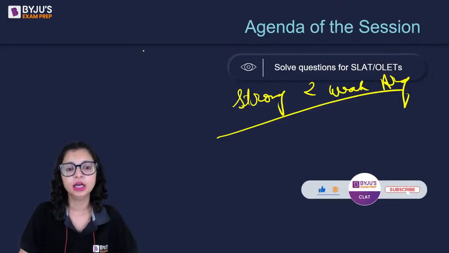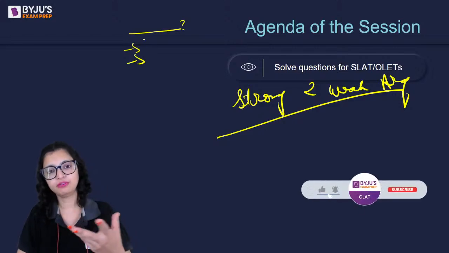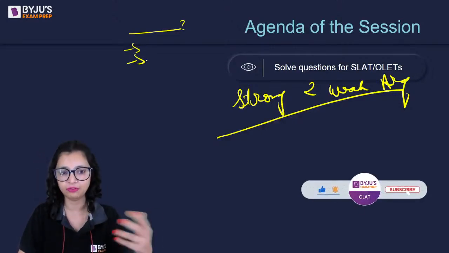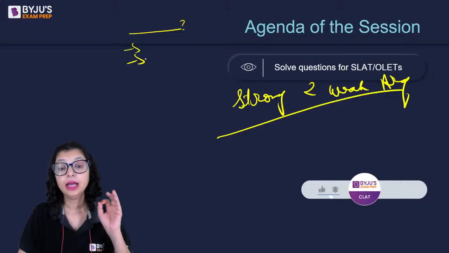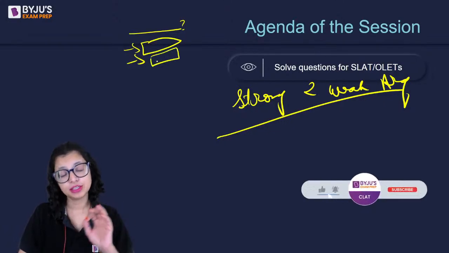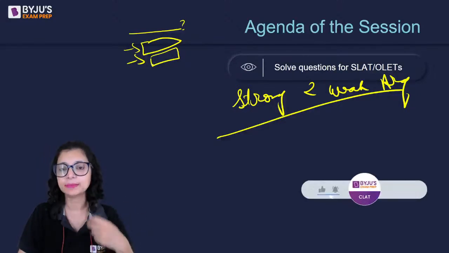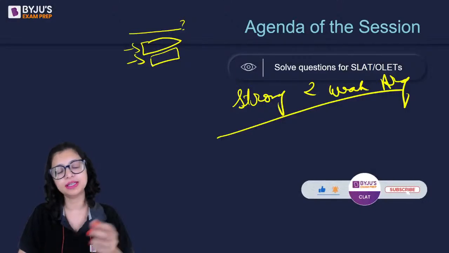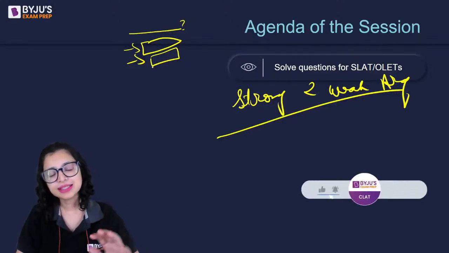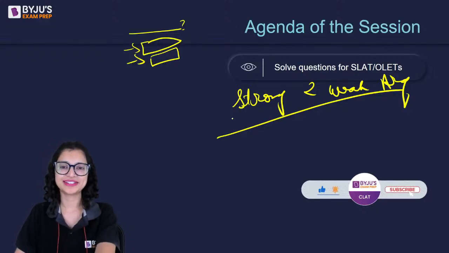So what happens here, you'll be given a statement, usually a question, okay, and there are going to be two arguments given. Both can be in favor of it, both can be in opposition to it. One favor, one opposition can also happen. You have to identify if the given argument independently is a strong one or a weak one. So we will apply some concept, some logic. We'll understand what the concept is. How do we go ahead with it and see independently these arguments if they're strong or weak. Okay, so let's begin with our session.